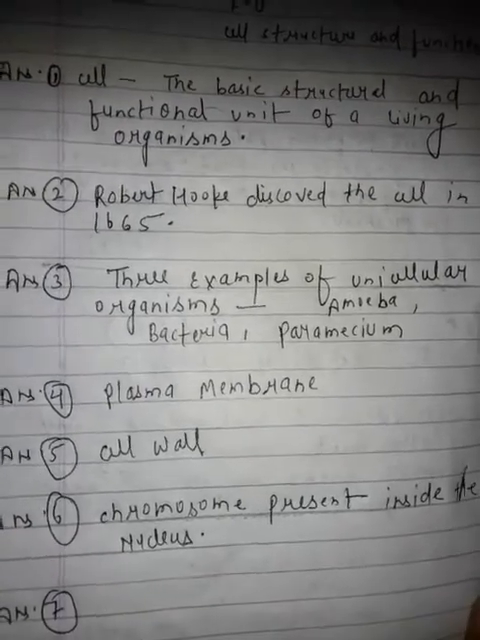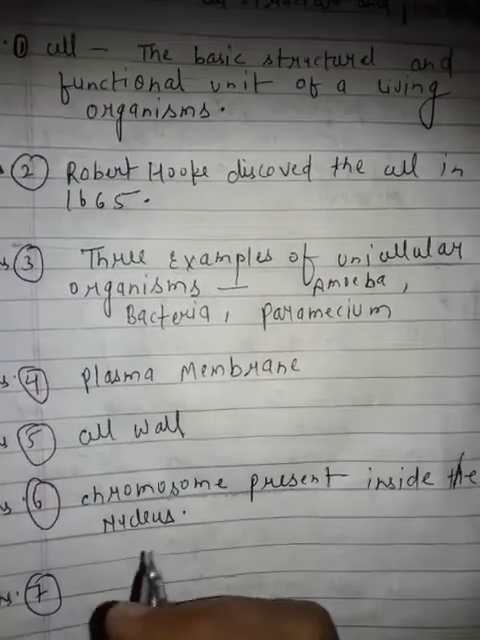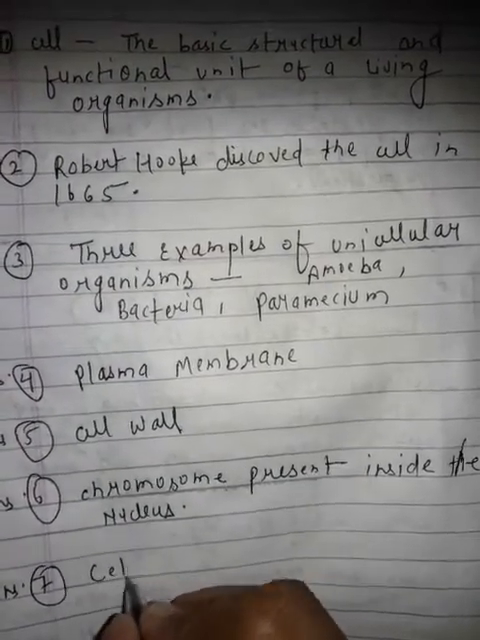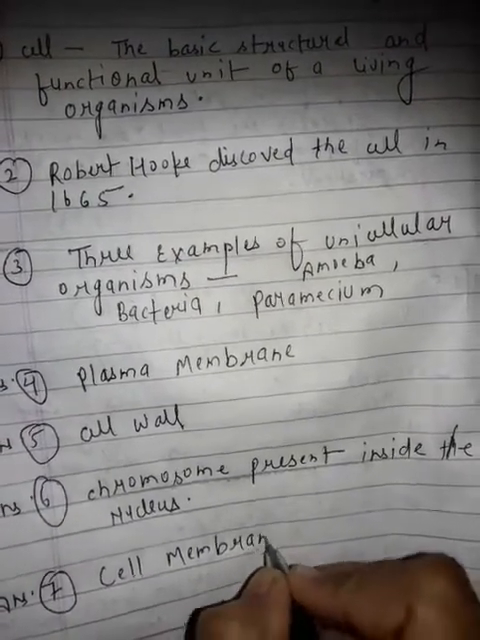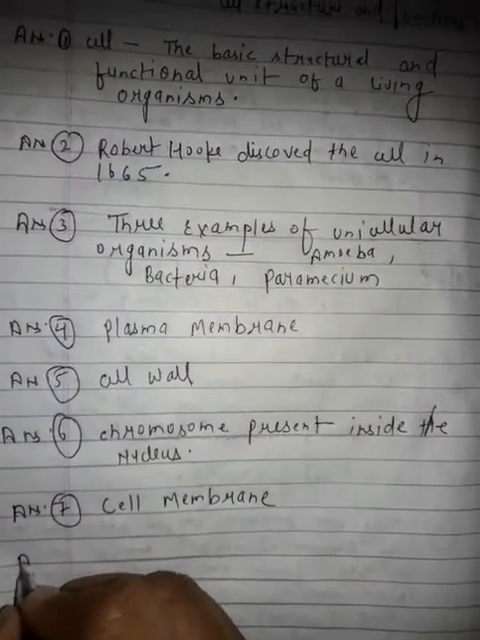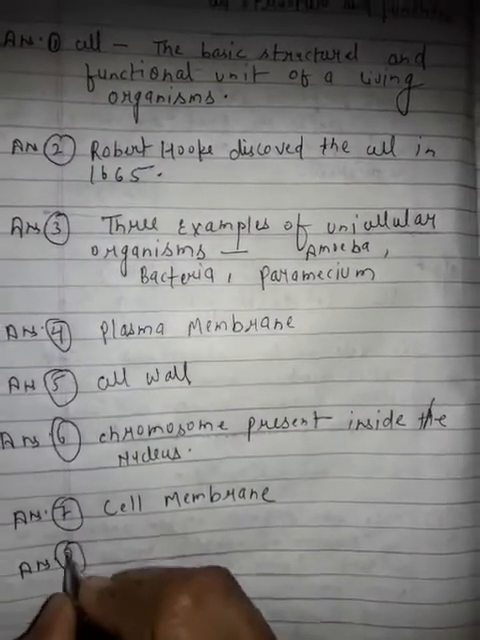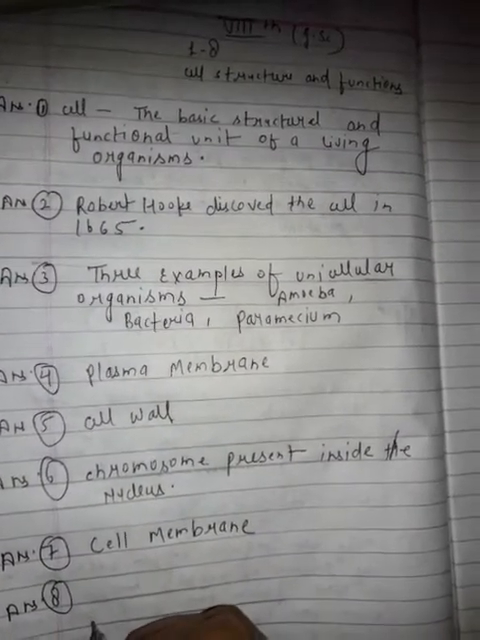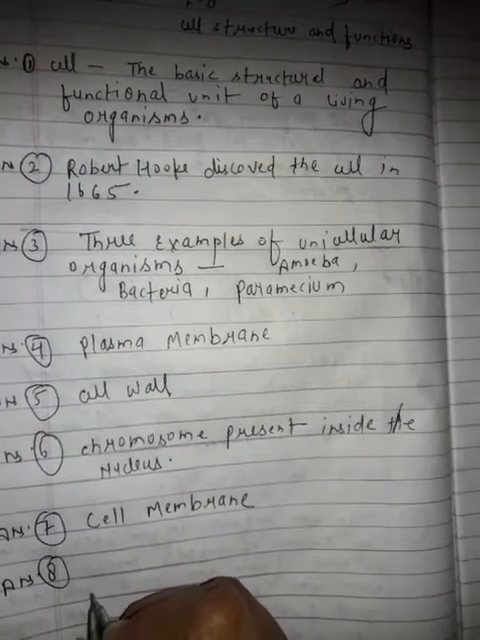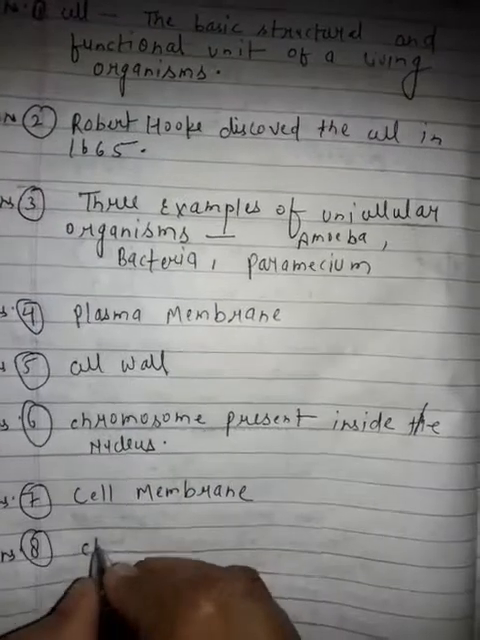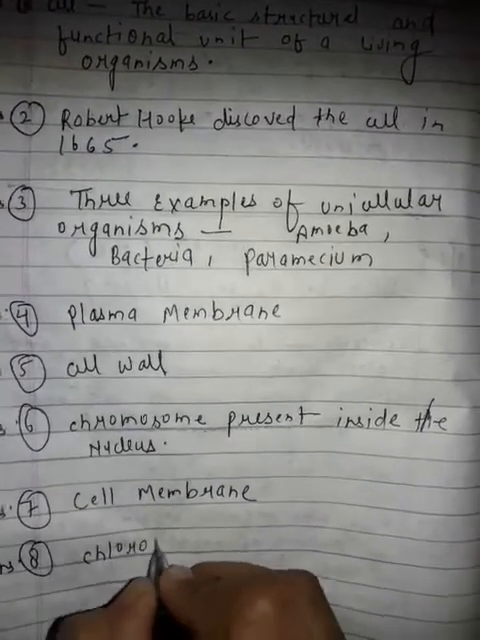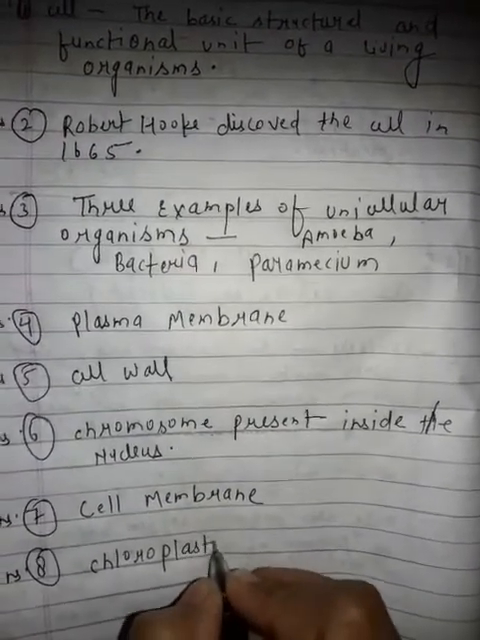Answer 7. Name the cell part that has tiny holes. Cell membrane. Then answer 8. Name the cell organelles which are found only in plant cells. Chloroplasts.